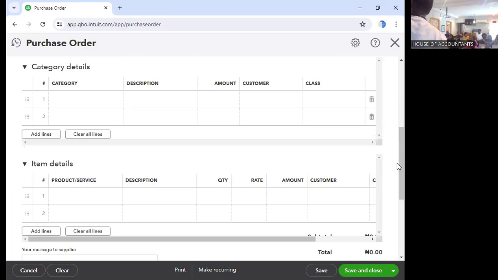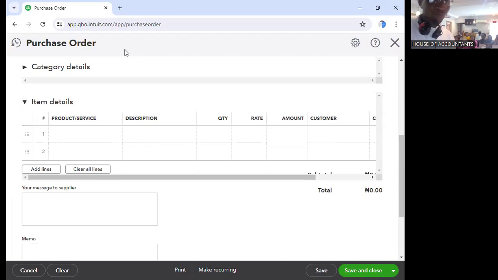You will post your information under items. So what do we have? You can just simply click on this arrow. Once you click on this arrow, that one will disappear so that it will not distract us. Okay, let's continue.